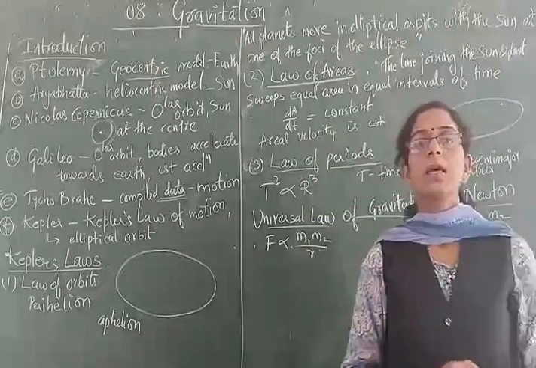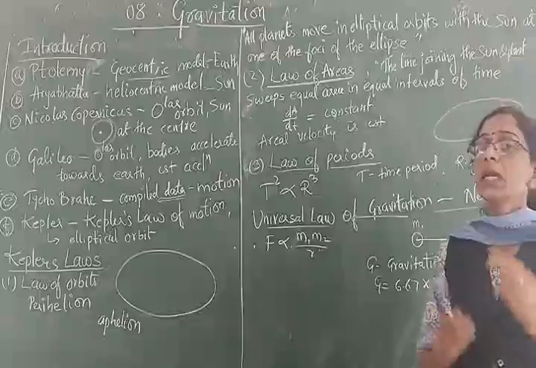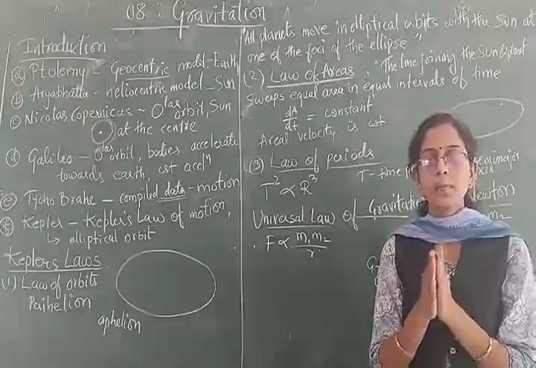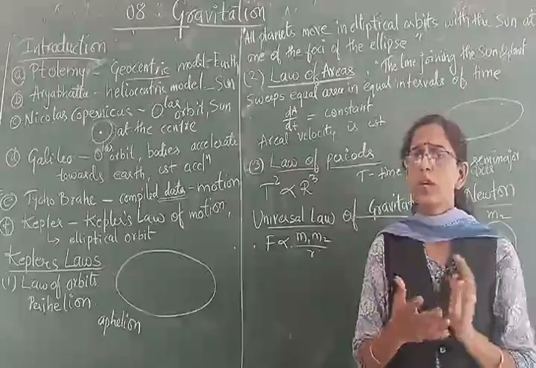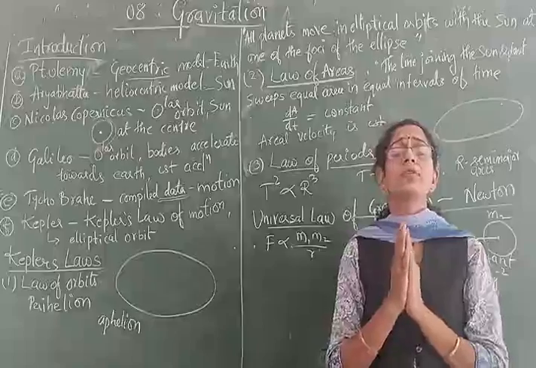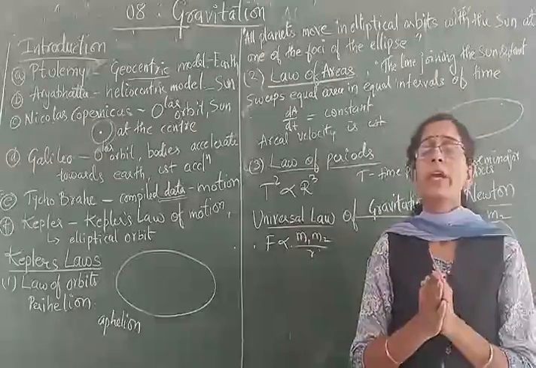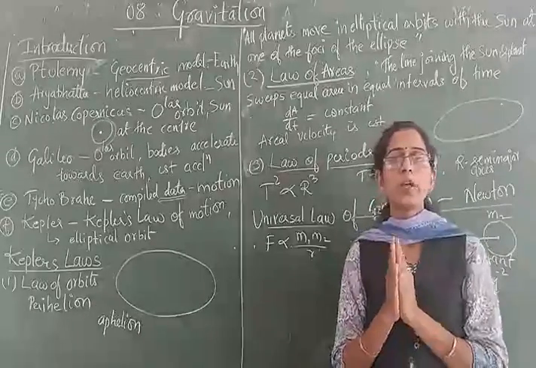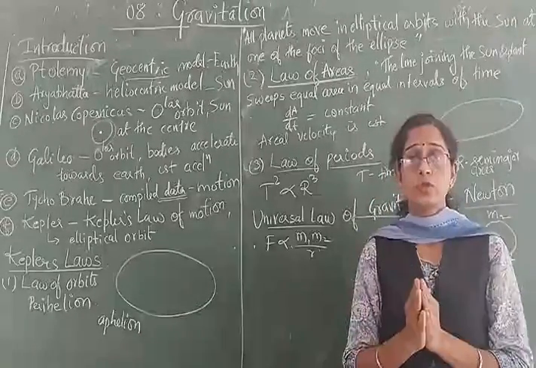And the other person, Kepler, studied this data written by whom? Brahe. He analyzed everything, whatever data had been written by him, and then he gave 3 important laws related to the motion, and those laws are called Kepler's laws of motion.